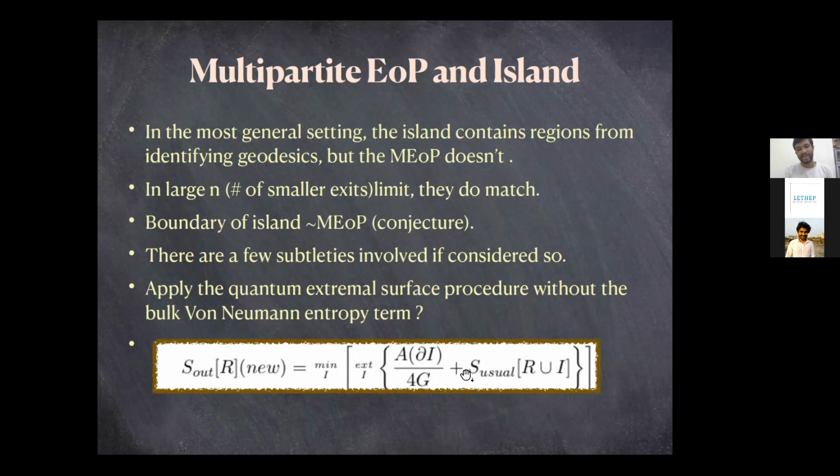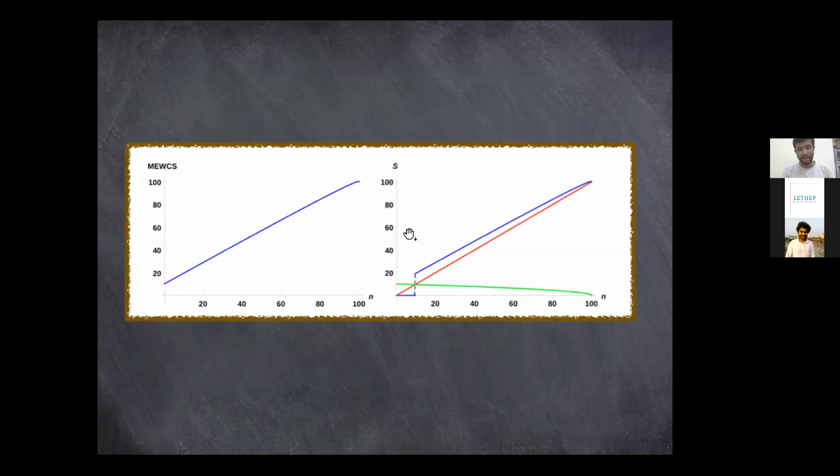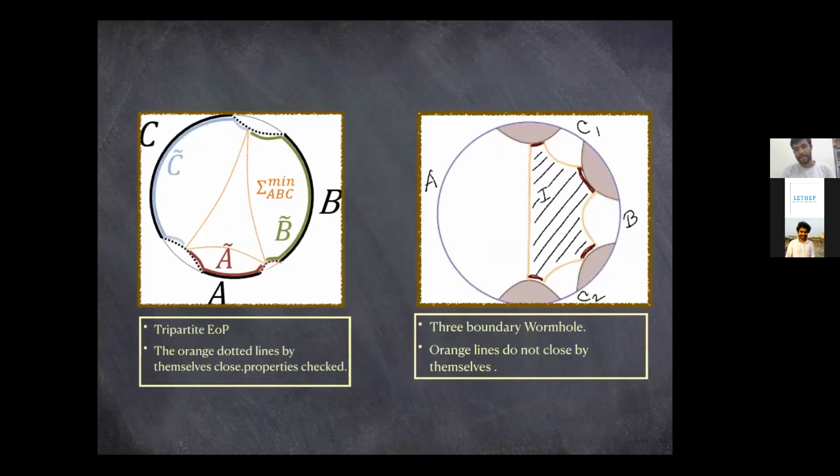From that perspective, if we naively apply the quantum extremal surface formula, we would take the boundary of the island with the normalization of 4G. The boundary of the island is considered to be the multipartite entanglement of purification, or rather the n number of smaller exits and the decreasing bigger exit, which is L0 prime.